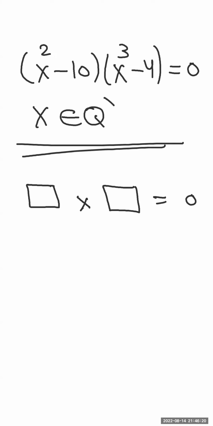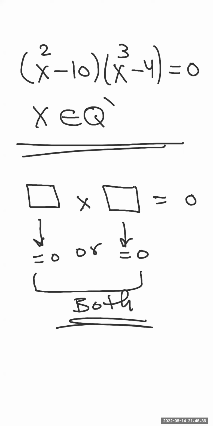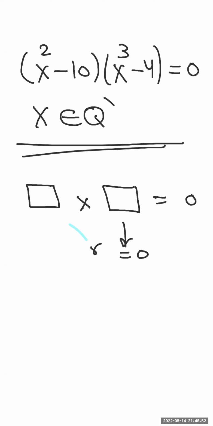So we agreed that if the product of two expressions equals 0, then this one equals 0 or this one equals 0 or both of them equal 0, right? So first, I'm going to take the first expression and make it equal to 0 and get the value of x. And the same steps apply for the second expression. Okay, let's begin.